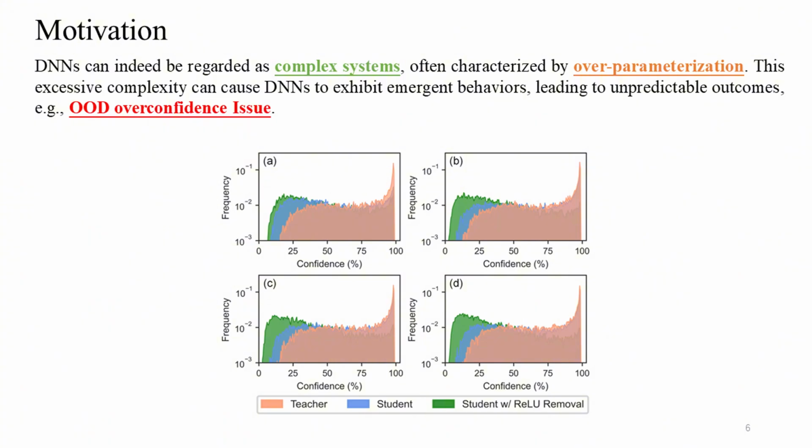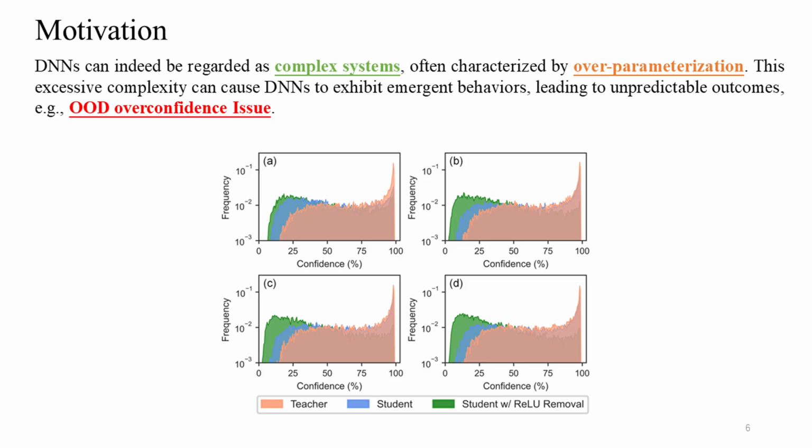Our work establishes a novel connection between model complexity and the overconfidence problem in DNNs. Motivated by the observation that DNNs are inherently complex, often overparameterized systems, this excessive complexity can give rise to emergent behaviors, such as overconfidence on OOD inputs. We show that reducing model complexity can mitigate this issue.